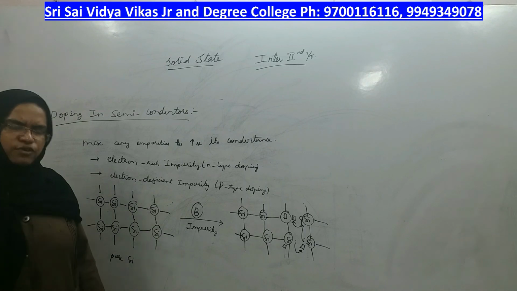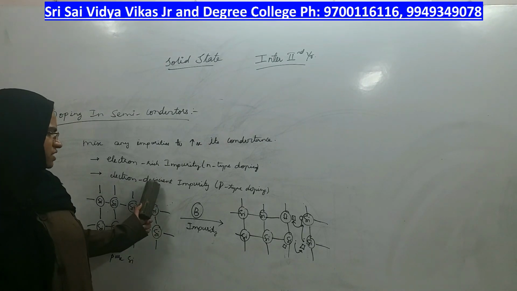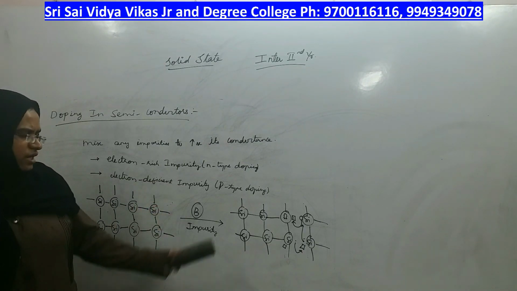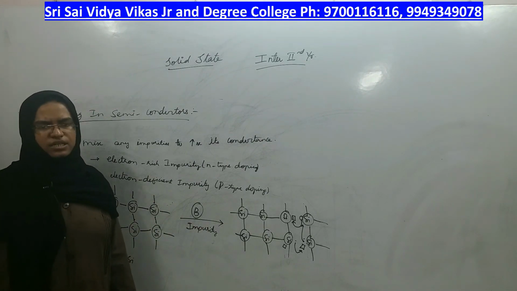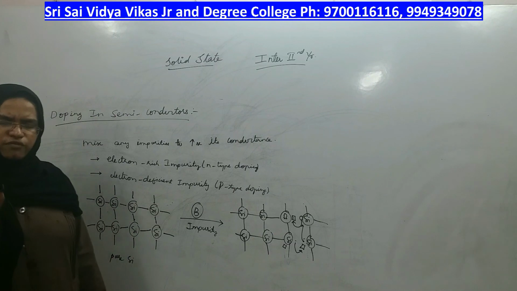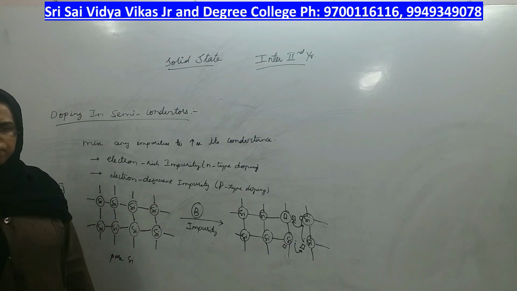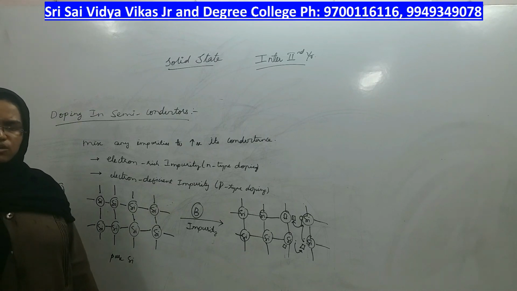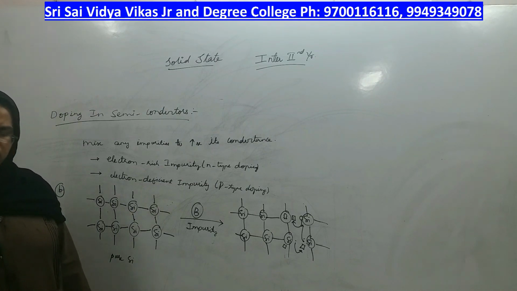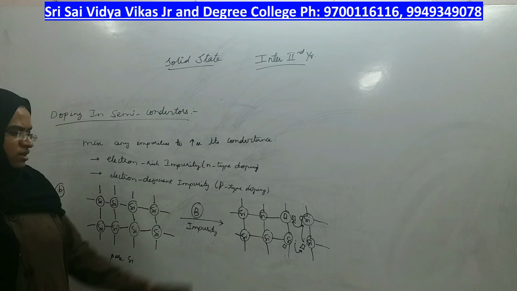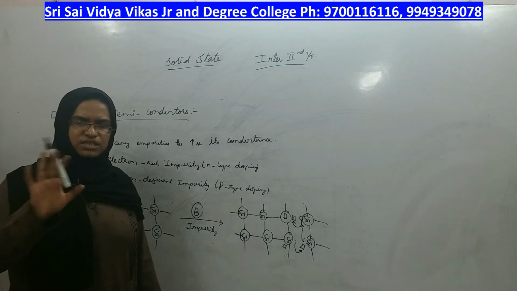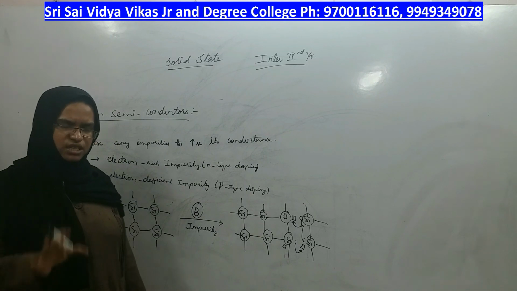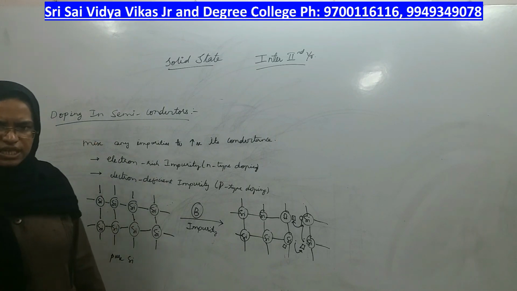Even if you add any compound which is deficient in electrons also, the flow of electrons will begin suddenly in the lattice, and that is how conductance increases. We want flow of electrons to happen in the lattice. How? That is not our concern. How the electrons are flowing is not our concern, but electrons should flow. Here the electrons are flowing to overcome the vacancy, but that's not our concern. Our concern is, are the electrons flowing in the lattice or not?